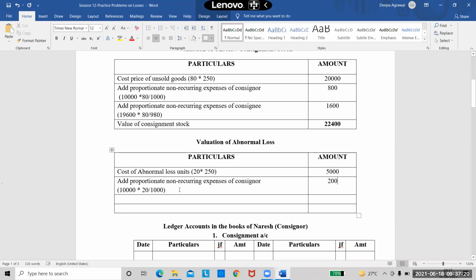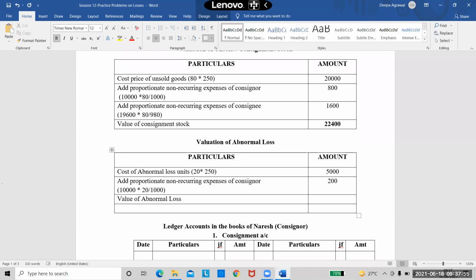Now, what about the expenses of the consignee? Do I take his proportionate expenses also? No, ma'am. Why will I not take them? He received only 980 goods. Yes, because the consignee is incurring expenses only on 980 goods. He did not receive these goods at all. So I will not consider the consignee's expenses at all when I'm taking my abnormal loss. Right? So this is only my valuation. That's it. So I will write here as value of abnormal loss.